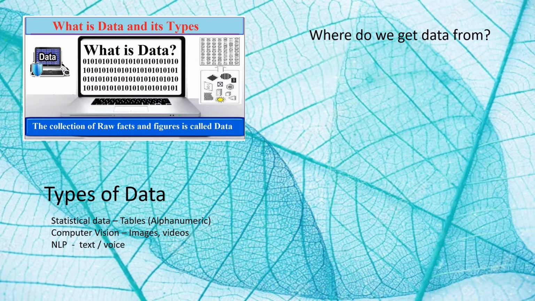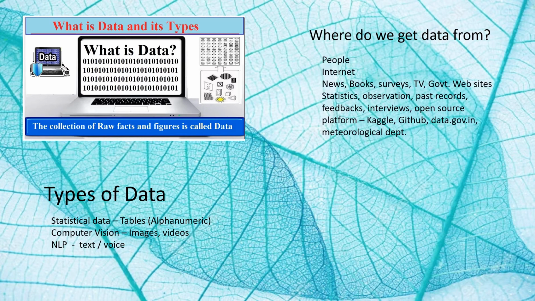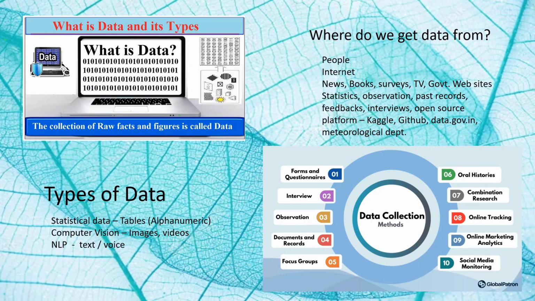And where do we get data from? We can get the data from people, internet, news, books, surveys, TV, government websites, statistics, observation, past records, feedback, interviews, and open source platforms like Kaggle, GitHub, data.gov.in, and the meteorological department.